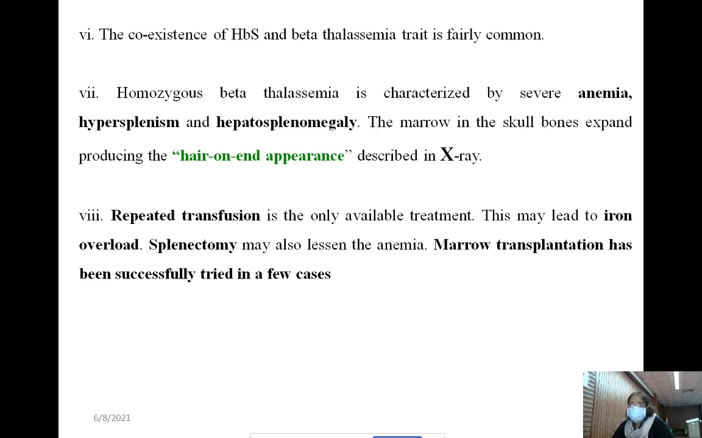Repeated transfusion is the only available treatment. So in that case, we have to do repeated blood transfusion. This may sometimes lead to iron overload, and splenectomy can also be done to minimize the anemia. Marrow transplantation has been successfully tried in a few cases. Bone marrow transplantation is also successful, but not that successful, only in a few cases.